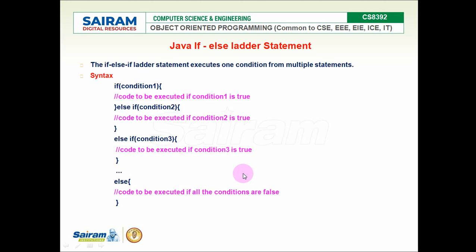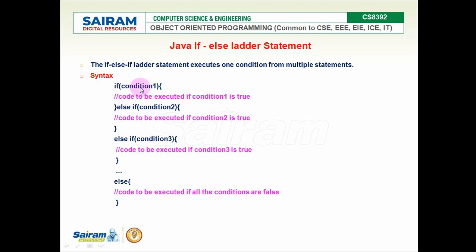Next, the third category: the if-else ladder. Here we have multiple if conditions. In the first example we had a simple if, and in the second category we had an if and else part, where the if condition is true or the else part handles the failure. So here we have multiple if-else conditions. That is what the if-else ladder statement is.